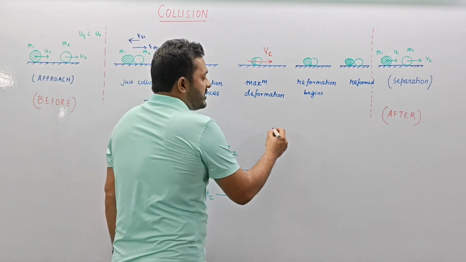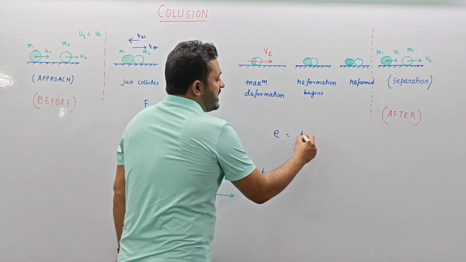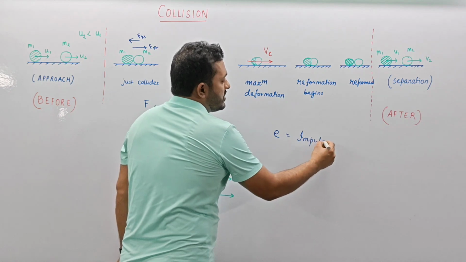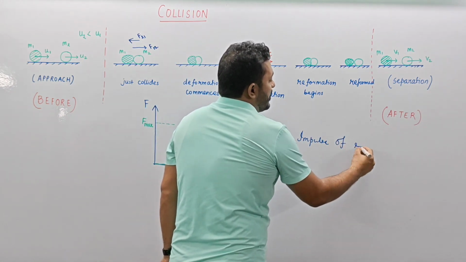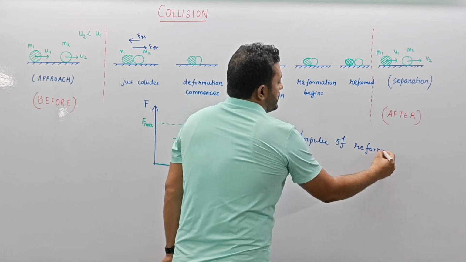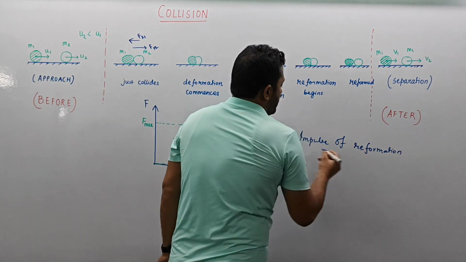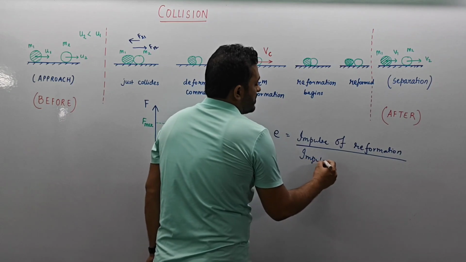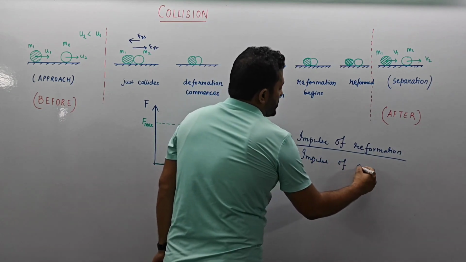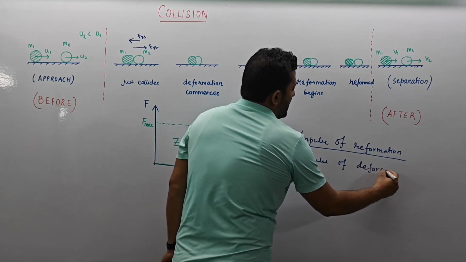Now if we calculate this ratio, that is impulse of reformation to impulse of deformation, then we define a point which is regarded as the coefficient of restitution.